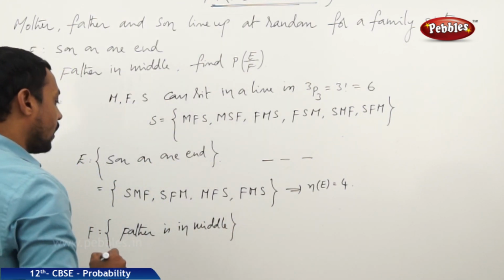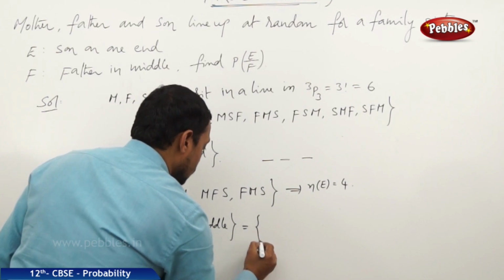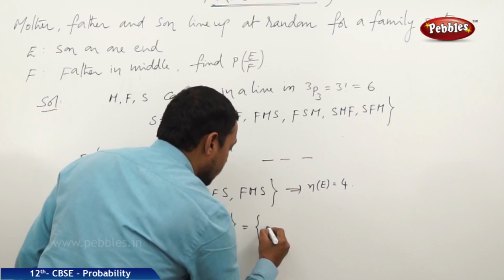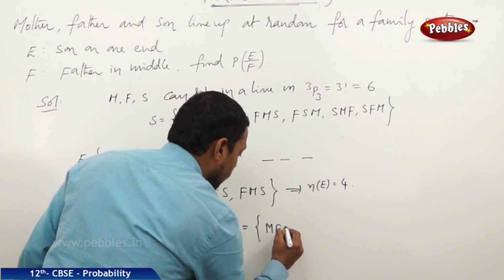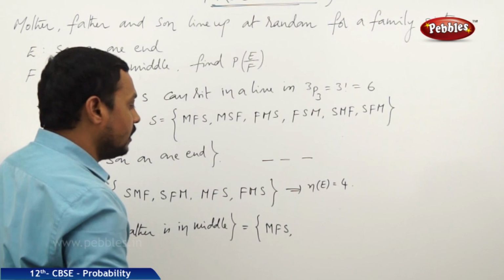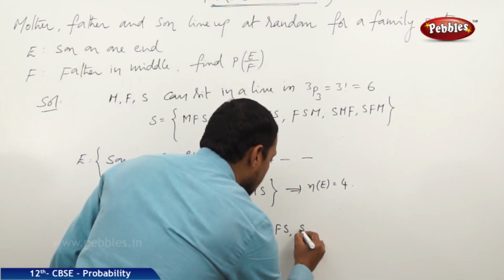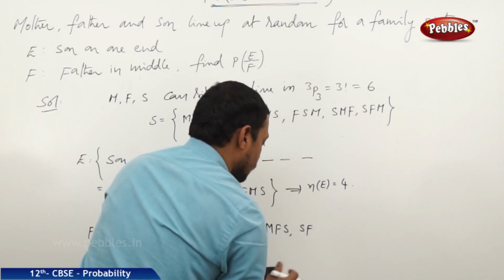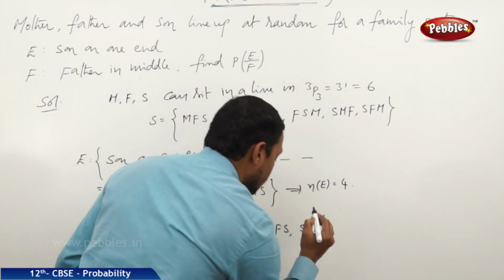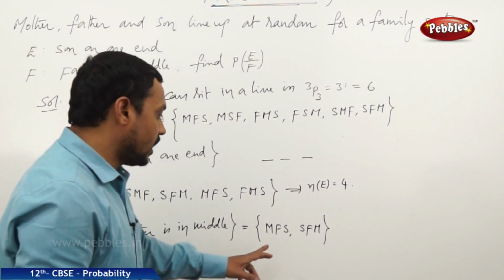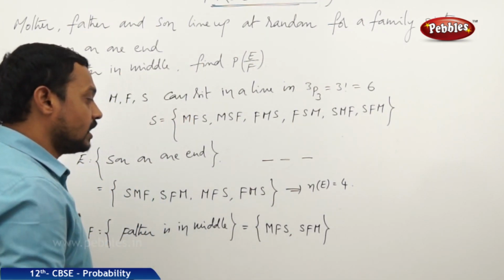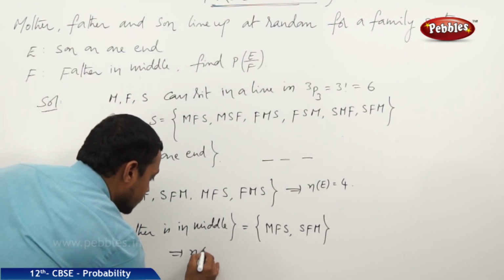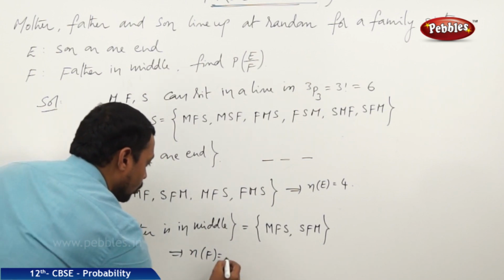Now, what are the favorable cases for this? Father sits in the middle place. Then the first place may be mother, father, son. This is one possibility. Or son, father, mother: S, F, M. This is the second one. Now in these two arrangements only the father may sit in the middle position. Therefore, the number of favorable cases for this event is equal to 2.